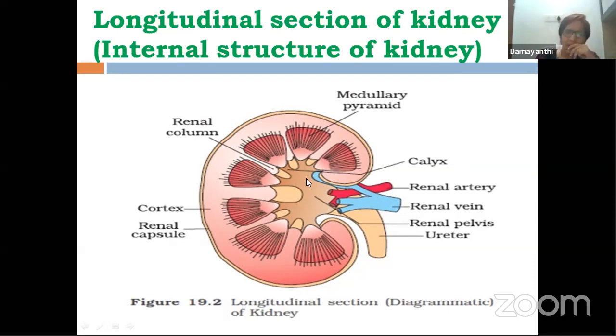Now, how many such minor calyces and major calyx exist? Minor calyces, some 7 to 13, and major calyx, some 2 to 3. Major calyx is also called infundibula. All these major calyx pour their secretions into this cup-shaped structure, which is called pelvis. Now, pelvis continues down as ureter.